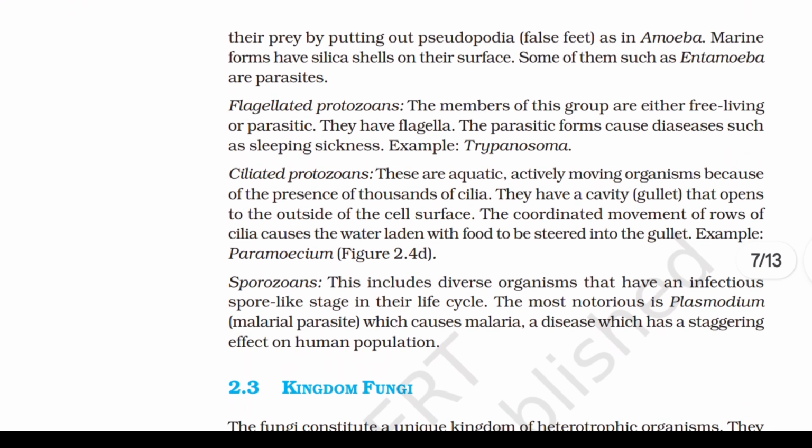Ciliated protozoans. These are aquatic, actively moving organisms because of the presence of thousands of cilia. They have a cavity, gullet, that opens to the outside of the cell surface. The coordinated movement of rows of cilia causes the water laden with food to be steered into the gullet. Example, paramecium. Sporozoans. This includes diverse organisms that have an infectious spore-like stage in their life cycle.